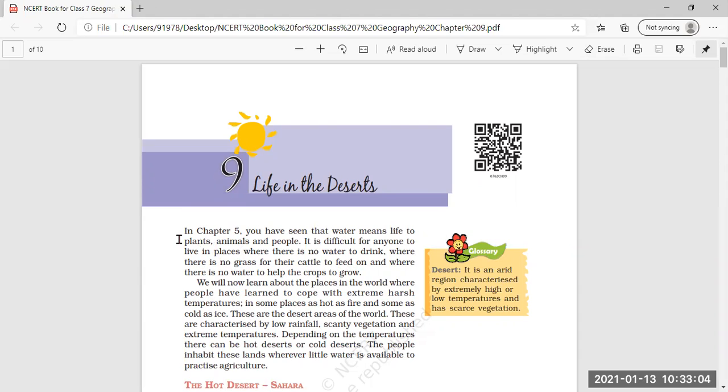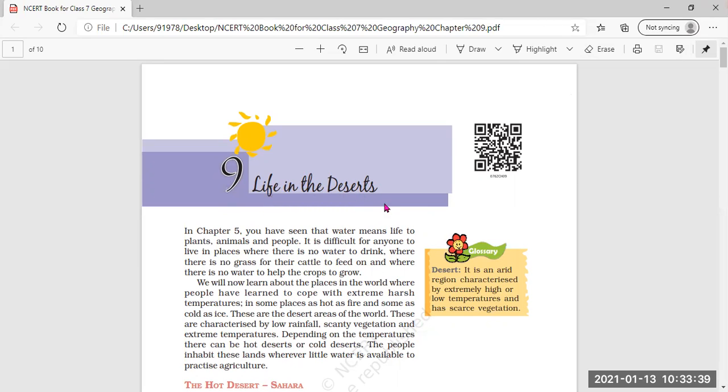Now today we will continue with the geography lesson only, and the new lesson is lesson number 9, which is coming in your syllabus. Lesson number 9, life in the desert. As the name indicates, the heading of the lesson, that is life in the desert, you can clearly understand that in this lesson you are going to read about the life of the people who are living in the desert area.